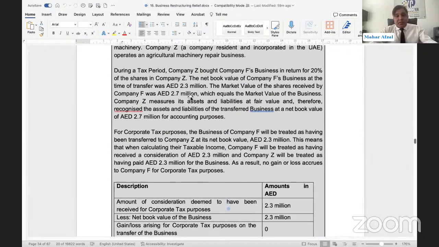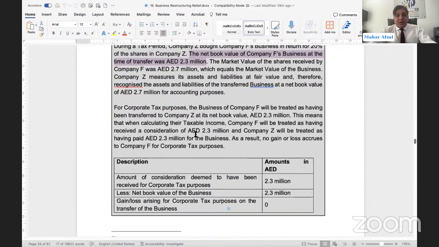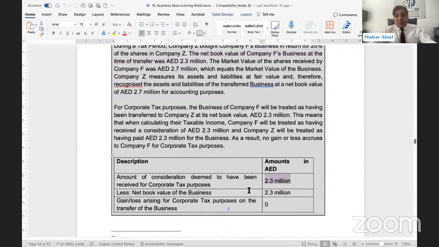Just look into this example. Here you can see the net book value is 2.3 million. Market value is 2.7 million. The asset has been transferred. Amount of consideration deemed to have been received for corporate tax purposes is 2.3 million, the net book value of 2.3 million. No gain, no loss.